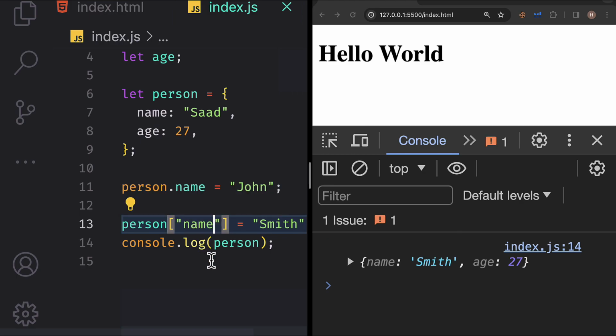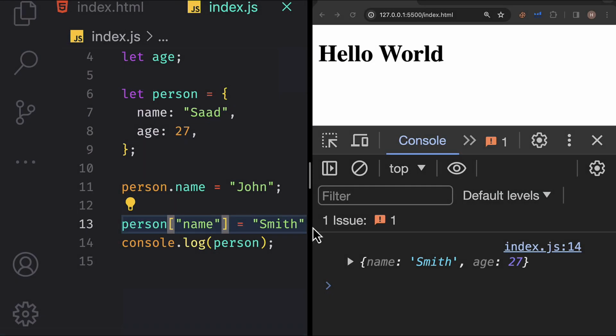Now which is better, dot notation or bracket notation? Generally, dot notation is shorter and should be the default choice, yet bracket notation has its uses, especially when the property name isn't known until runtime. For now, stick to dot notation and we'll revisit bracket notation as you gain more JavaScript experience.